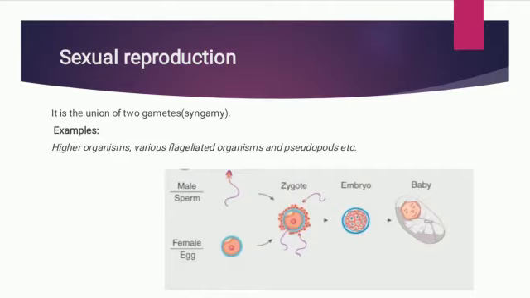Sexual reproduction. It is the union of two gametes, which is known as syngamy, and it occurs in higher organisms, various flagellated organisms, and pseudopods. In sexual reproduction, male sperm and female egg combine to form a zygote, which is then converted into an embryo and then into a baby.